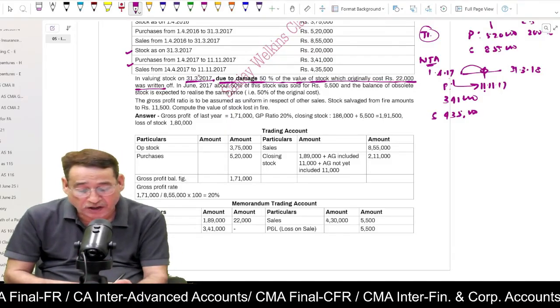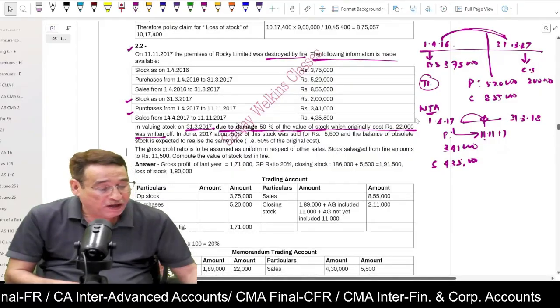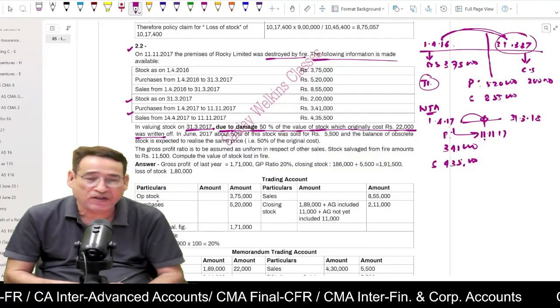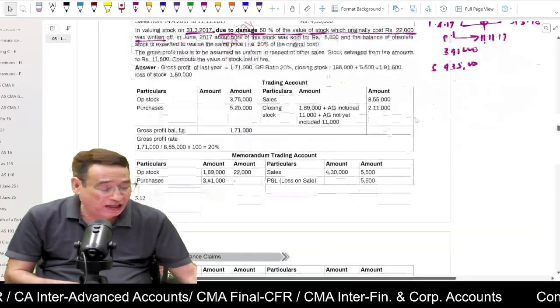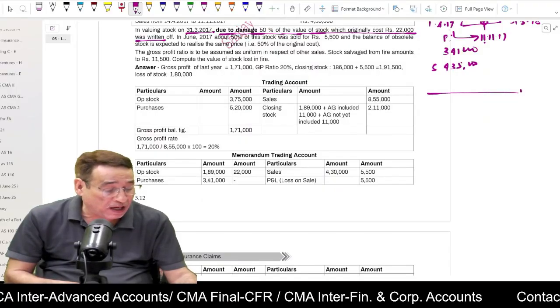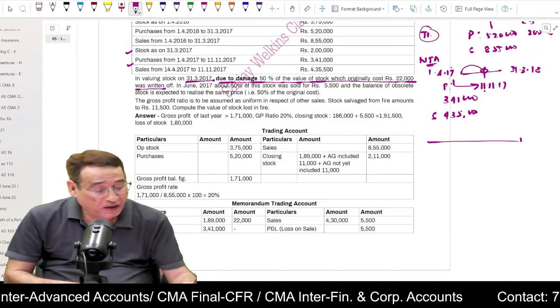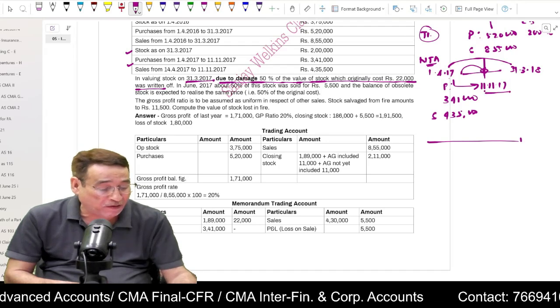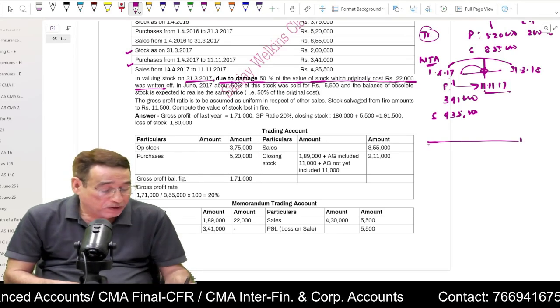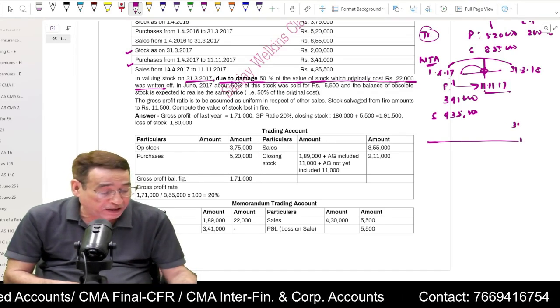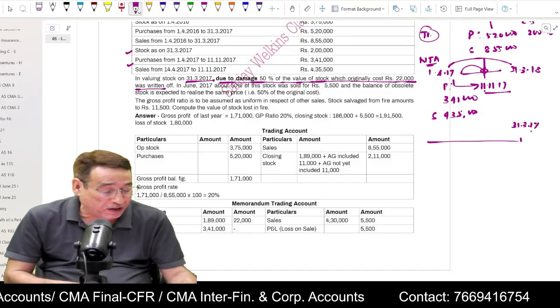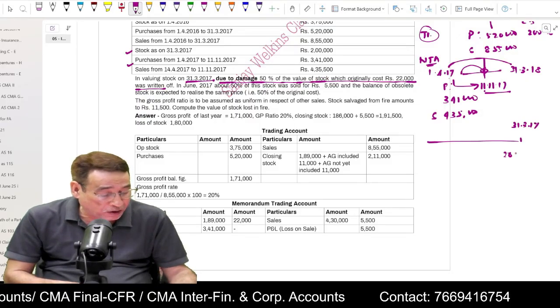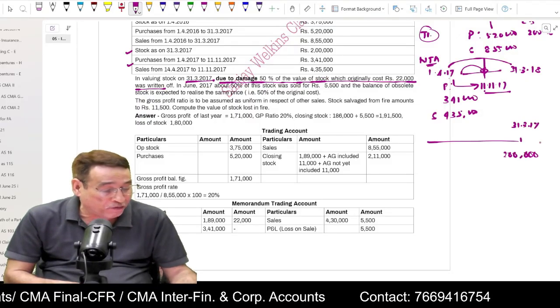Question says that on 31/3/2017, that means last year, because your current year is starting on 1/4/2017 and the date of fire is 11/11/2017, when your last year ended on 31/3/2017, it is stated in the question that your stock valuation is 2 lakh.